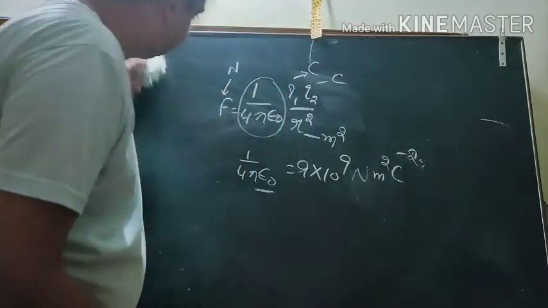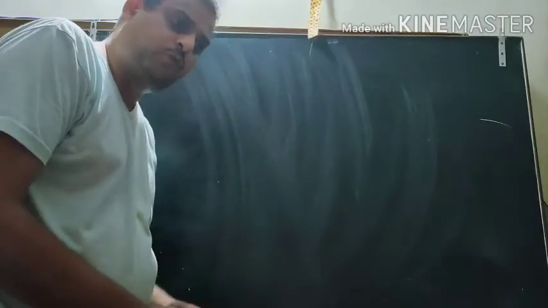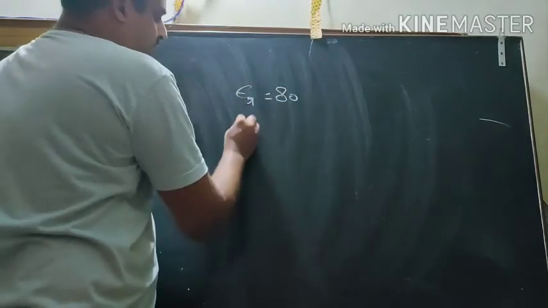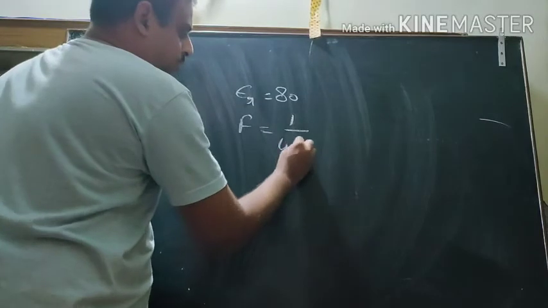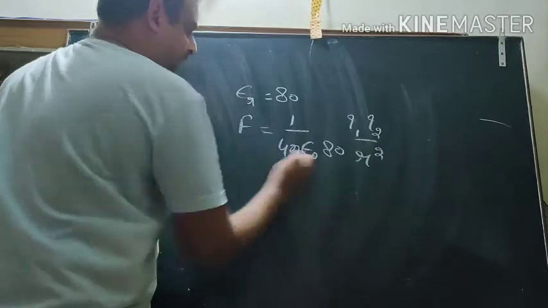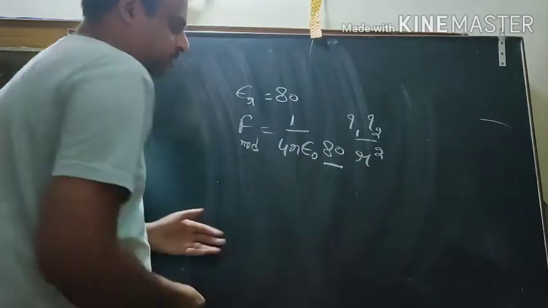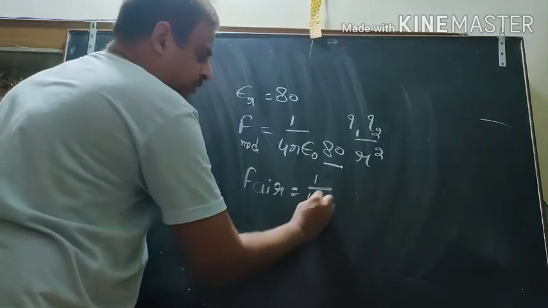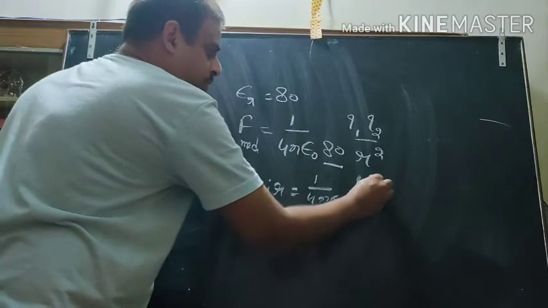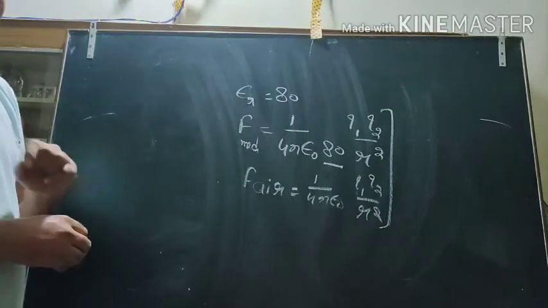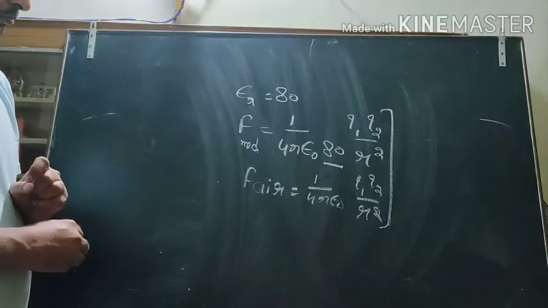So if we want to find out the force in a medium where epsilon r is, let us say, 80, then what will be the force? This will be equal to 1 upon 4 pi epsilon naught times 80, q1 q2 by r square. Let us say this is the medium. Why have I multiplied? Because it's the formula. And what is the force when it is placed in air? 1 upon 4 pi epsilon naught q1 q2 by r square. So divide them. What will you get?